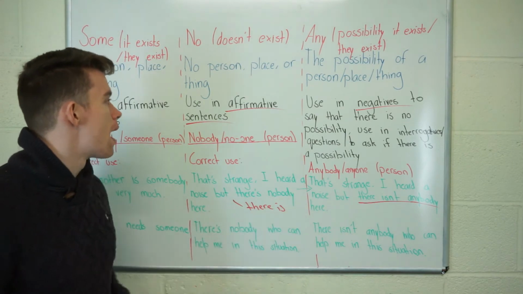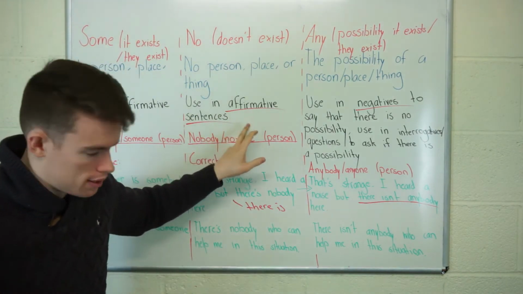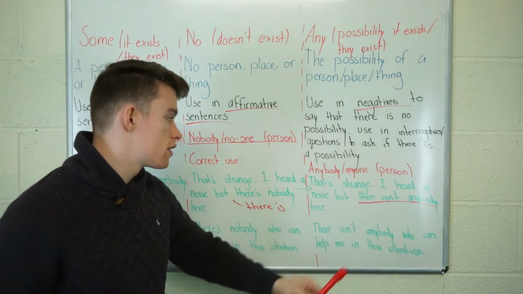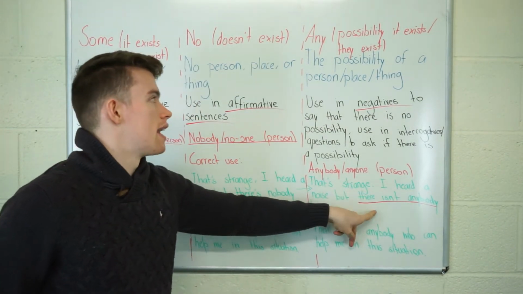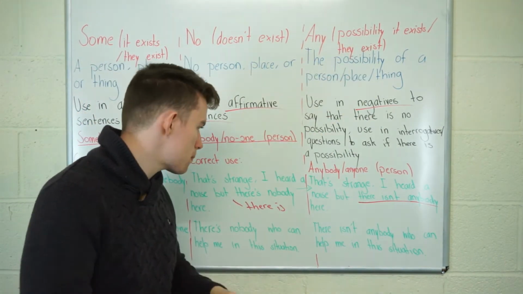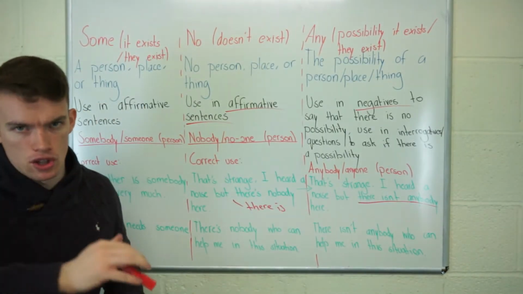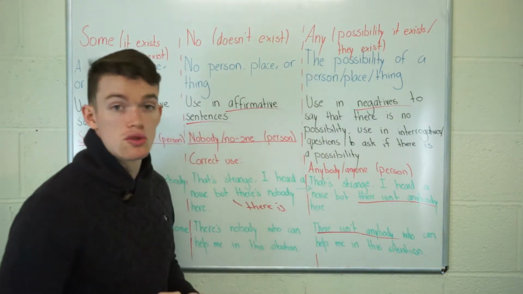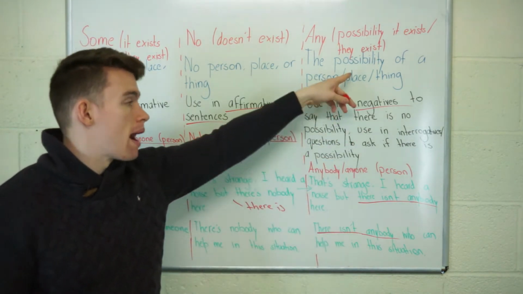The same meaning, but a little bit different in terms of the grammar. There is nobody, because we use no in affirmative sentences. There isn't anybody, because we use any in negative sentences to say that there is no possibility. Any in a negative means that there is no possibility. There isn't anybody who can help me in this situation. So we use any in a negative to say that there is no possibility.